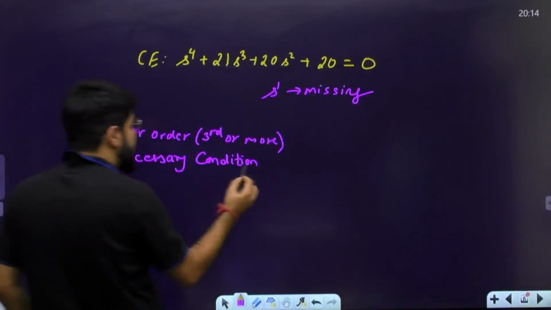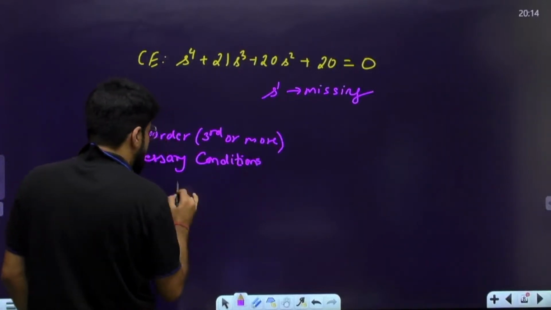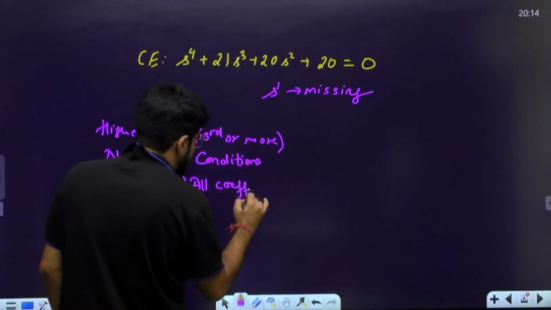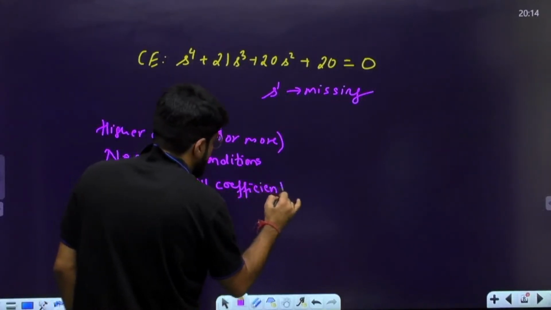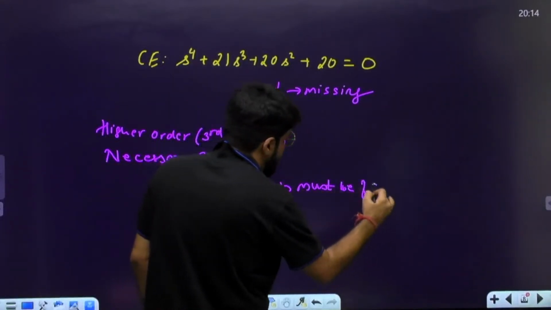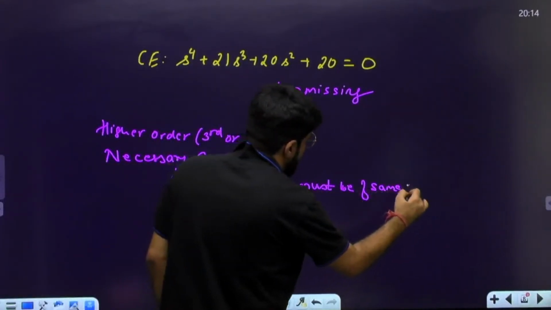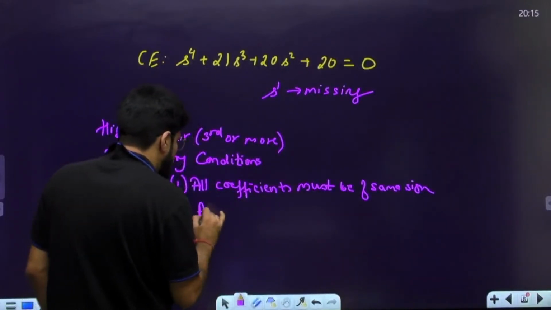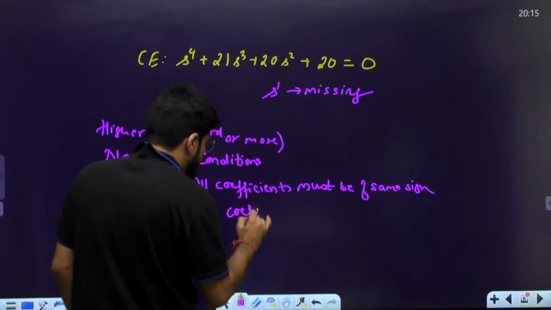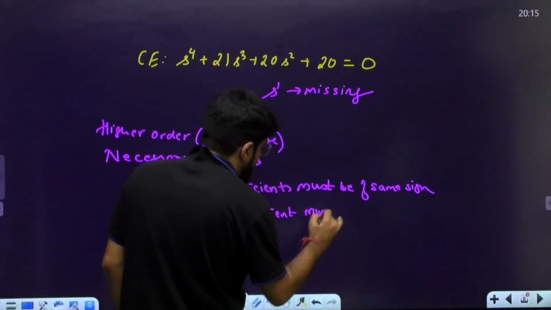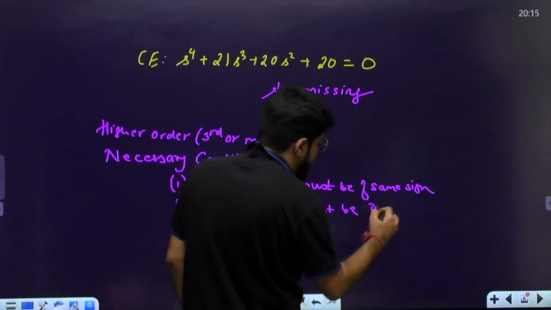What are the necessary conditions? Number one, all coefficients must be of the same sign. This is required here also. And number two, all coefficients must be present.